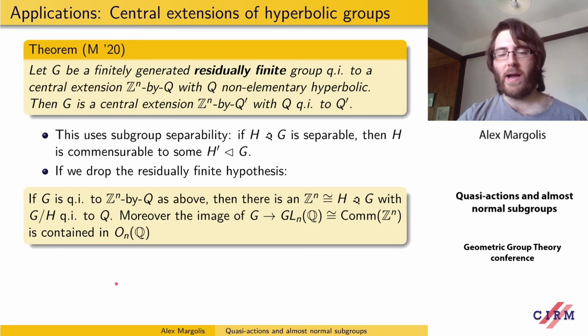And this sort of indicates why things are easier when n is equal to 1, because orthogonal 1-by-1 matrices are just 1 and minus 1.